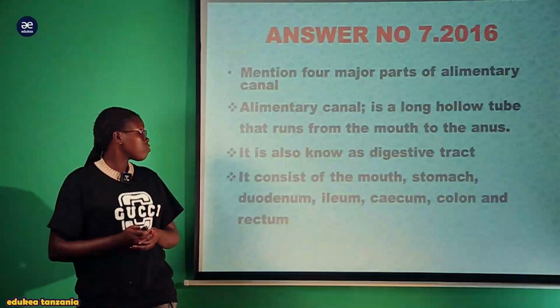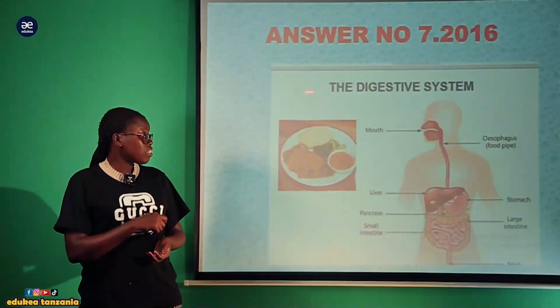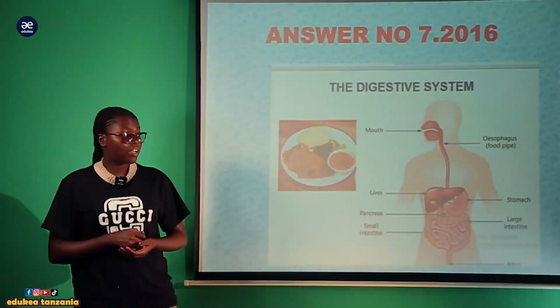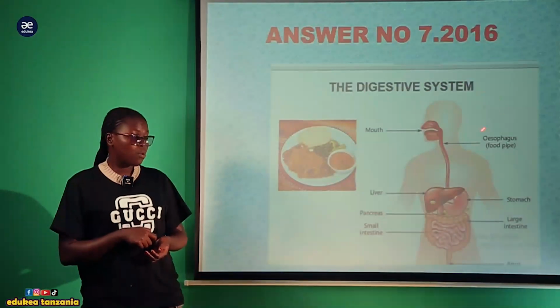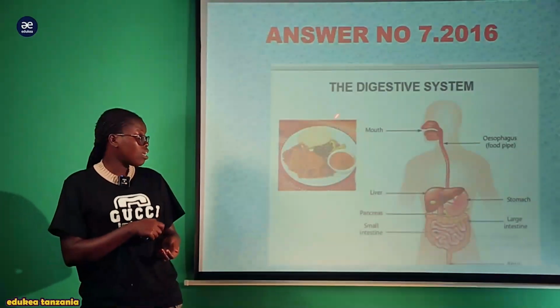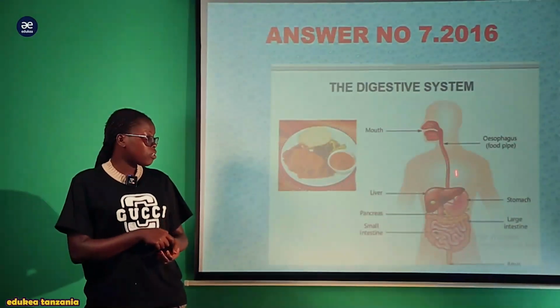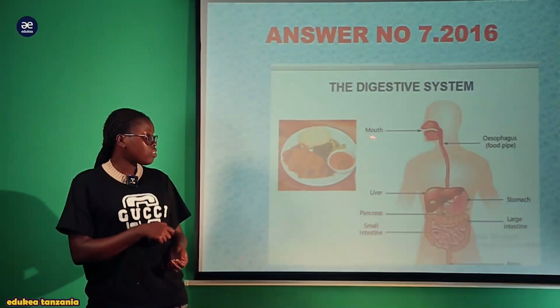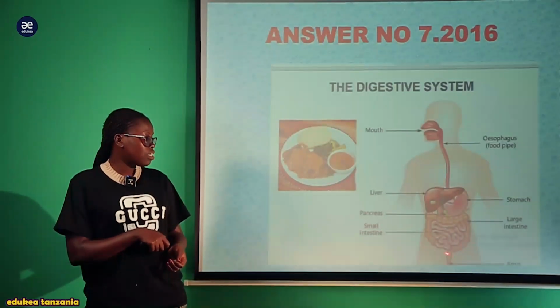And this is the structure of the digestive system, our alimentary canal, where you need to give the 4 parts of the alimentary canal. It starts from the mouth out to the anus, where within the mouth the ingestion takes place, and within the anus the egestion takes place.